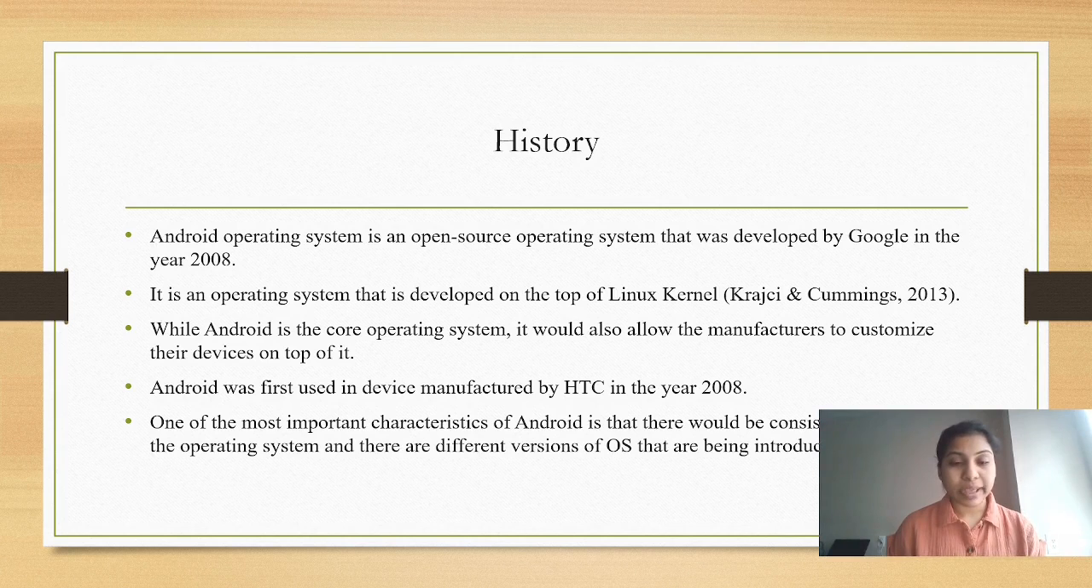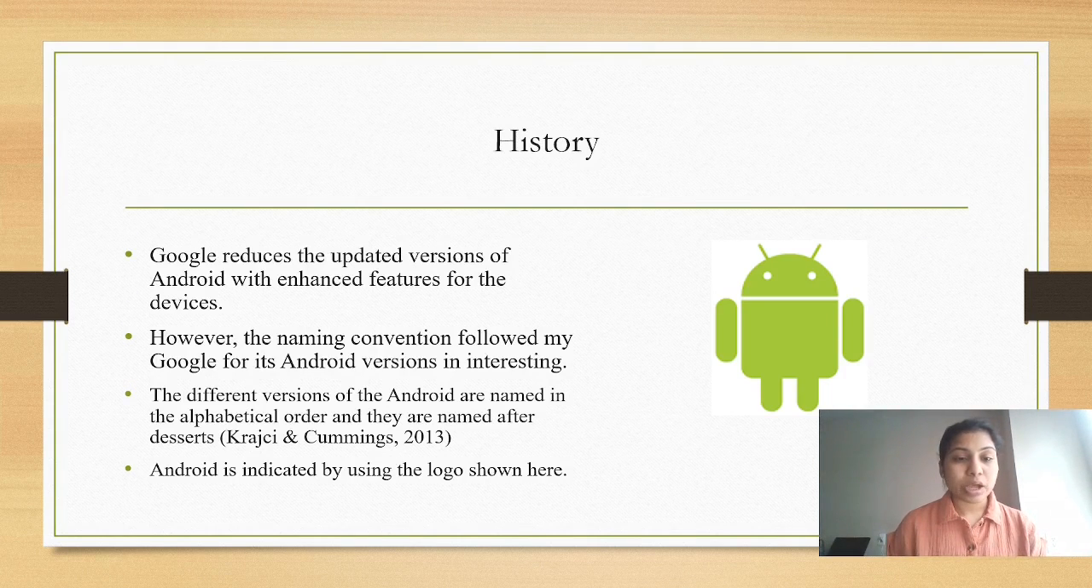One of the most important characteristics of Android is that there would be consistent updates in the operating system, and there are different versions of OS that are being introduced in the market. However, the naming convention followed by the Google for its Android version is interesting. The different versions of the Android are named in the alphabetical order, and they are named after desserts. Android is indicated by using this logo shown here, and Google releases the updated versions of Android with enhanced features for the devices.